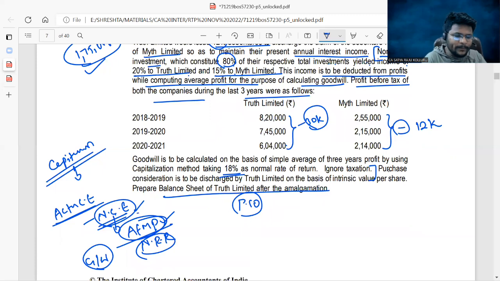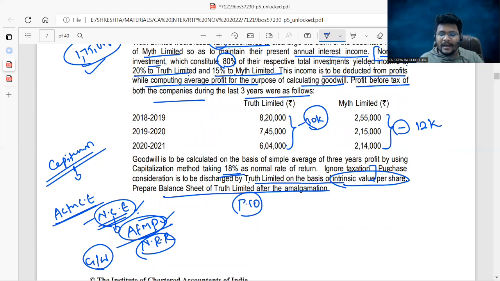So first, let me complete the goodwill issue through the printed solution. But before that, what is the requirement? Purchase consideration is to be discharged by Truth Limited on the basis of intrinsic value per share. Here I need to calculate intrinsic value per share in the selling company as well as intrinsic value per share in the purchasing company. On that basis, PC should be discharged. Okay. So to know the PC, all of you please concentrate. To know the purchase consideration, I require the intrinsic value. Intrinsic value is nothing but NAV per share.